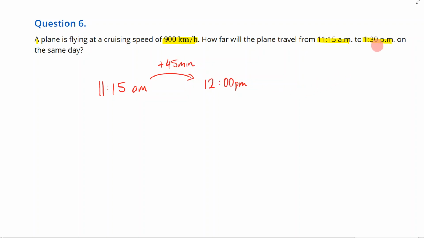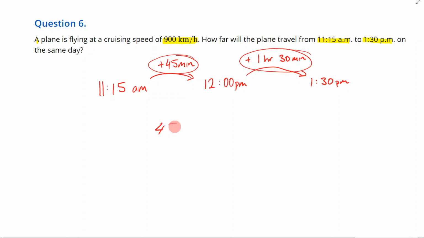And then I need to get to 1:30 p.m. How long does it take me from 12 o'clock to get to 1:30? Well, it's going to take 1 hour and 30 minutes. So that's what I'm plussing on. So that means the total time this plane is traveling for is going to be this plus this. So 45 minutes plus 1 hour and 30 minutes. When I add those together, I'm going to figure out that this plane is in the air for 2 hours and 15 minutes.